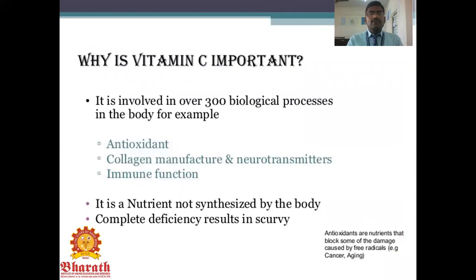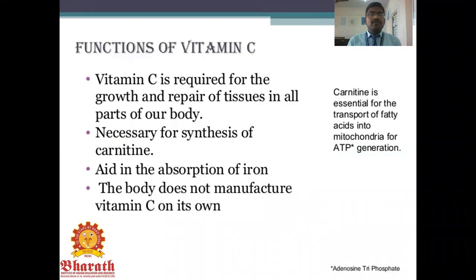Why is vitamin C important? It is involved in 300 biological processes in the body every day, for example antioxidant activity, collagen manufacture, neurotransmitters, and immune function. It is a nutrient not synthesized by the body. Complete deficiency results in scurvy. Antioxidants are nutrients that block some of the damage caused by free radicals, for example in cancer and aging.